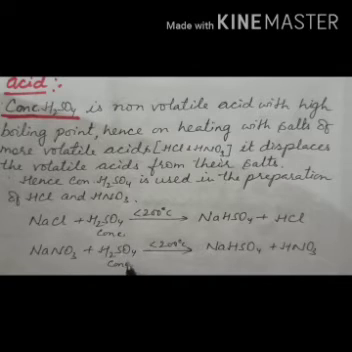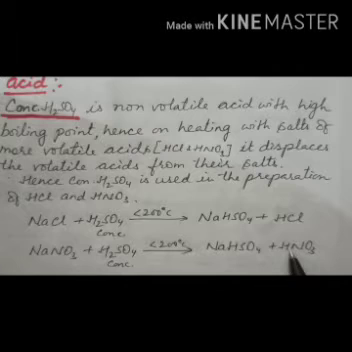When this concentrated sulfuric acid reacts with NaCl or NaNO3, they form an acid salt, because the temperature is taken less than 200 degrees Celsius. And HCl is formed, and here nitric acid is formed.